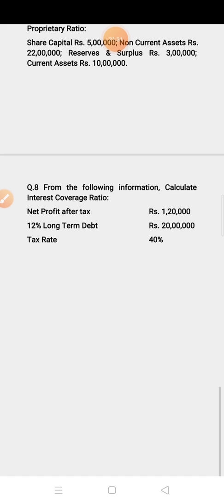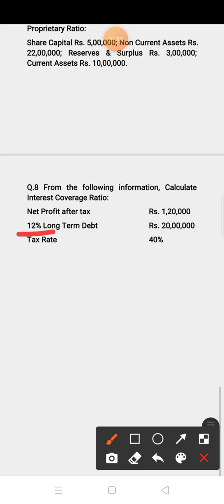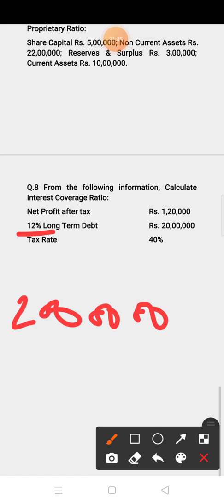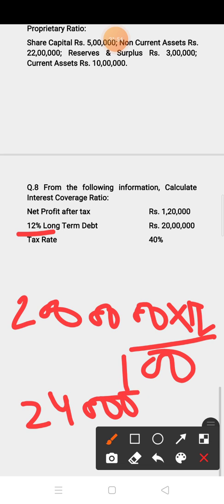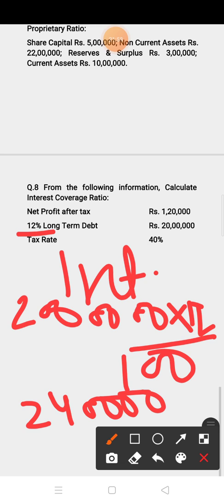Interest on long term debt you have to calculate based on percentage. 12% long term debt is given, 20 lakh. Now on 20 lakh you have to calculate 12%. So 12% is 2,40,000. This is the interest on long term debt.